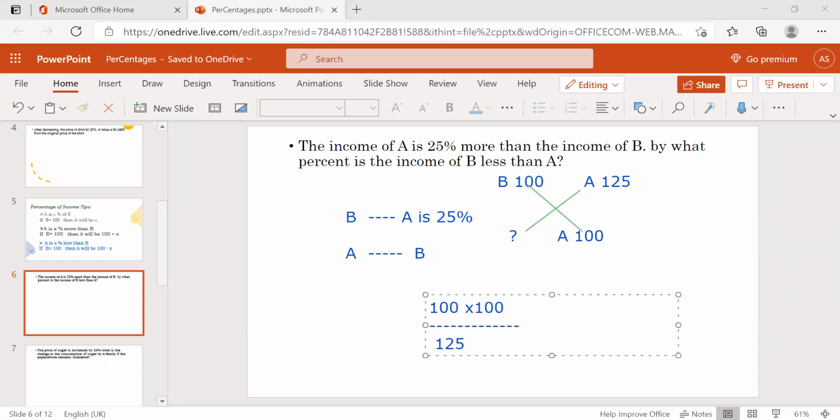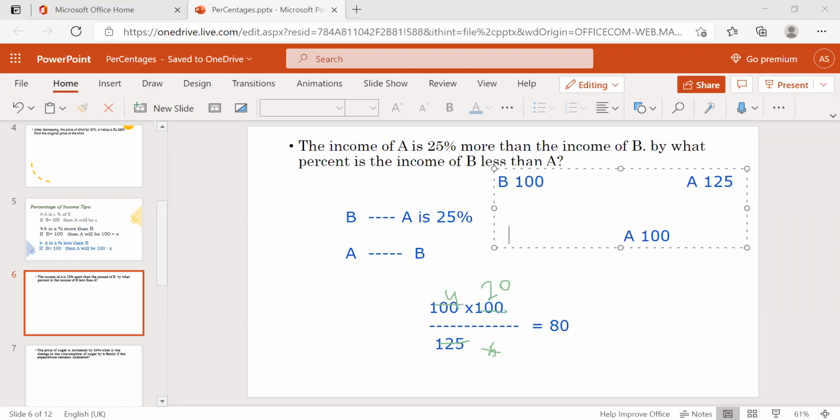Now, what will be the answer? 125: 25 5s are 125, 25 4s are 100, so it's nothing but 5 into 20, which gives 80, right? 4 into 20 is 80. So when A is 100, B will be 80. In the place of B here, we're getting the new value 80.